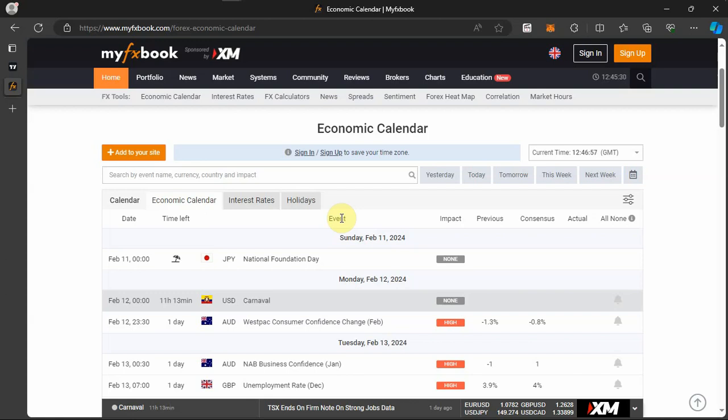Just as we normally do here, I bring you the weekly market analysis, look at what is happening in the market, and then we base our decisions on that. But before we delve into the charts, let's look at the economic news calendar and see what is happening for the week.